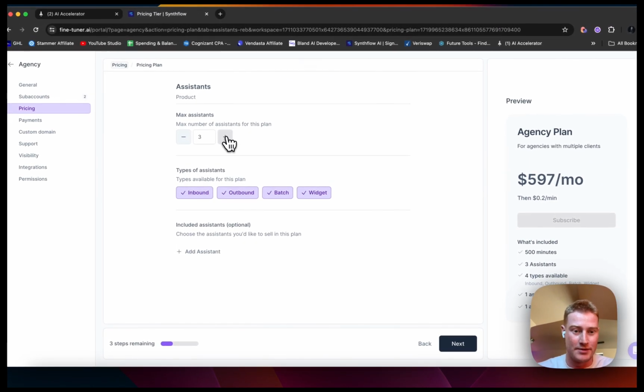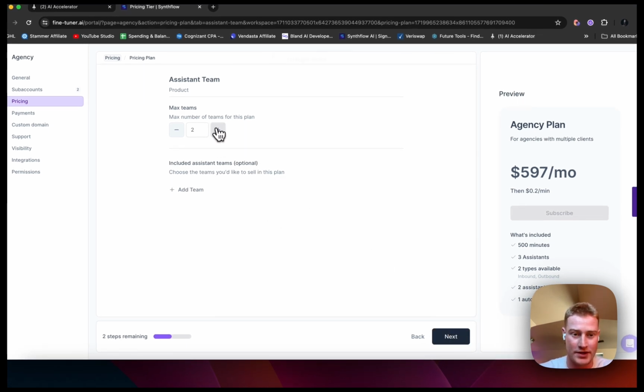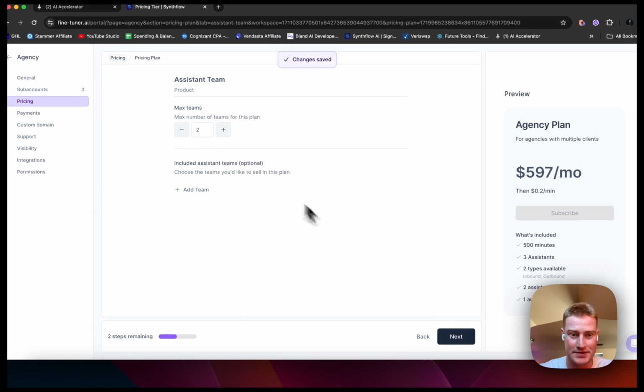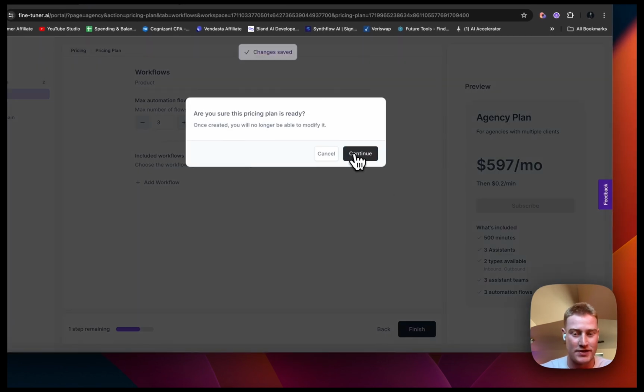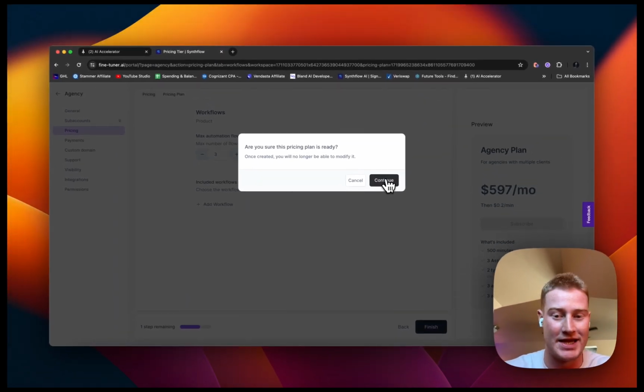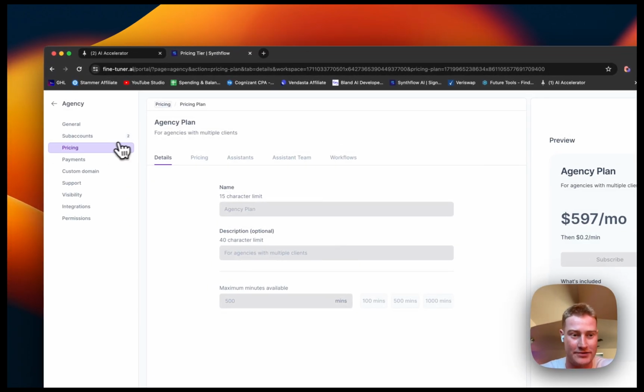Move on. Number of assistants, let's allow 3 here. Let's allow inbound and outbound. Move on. We could do 3 assistant teams. Next, let's do 3 automation workflows, which is essentially the native Zapier app. You could create automations off the back end of these callers. And boom, now we created that plan.